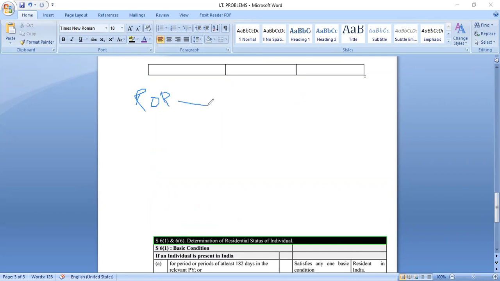B is basic condition, A is additional condition.